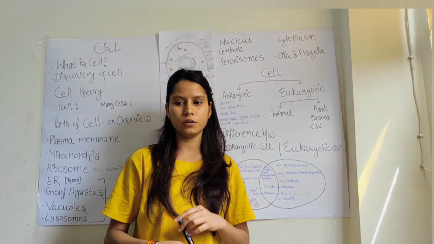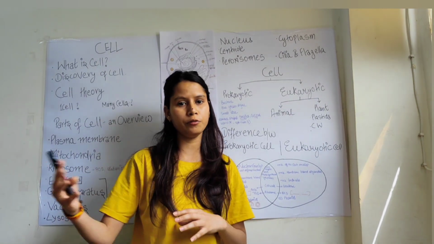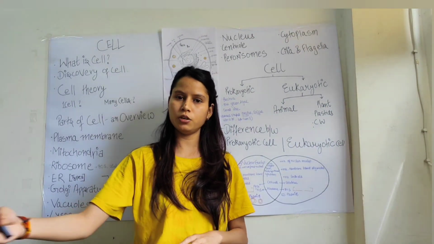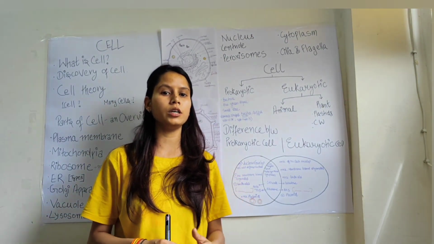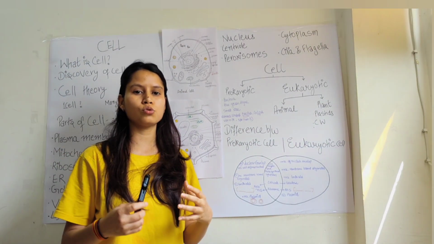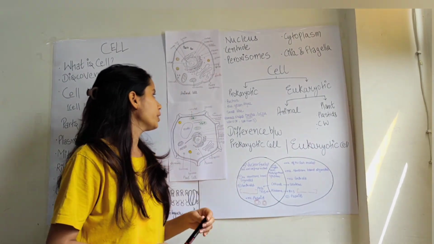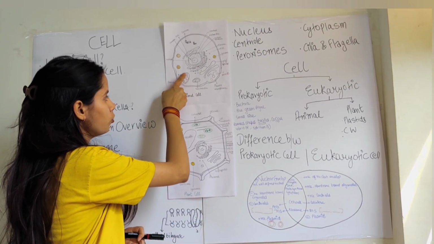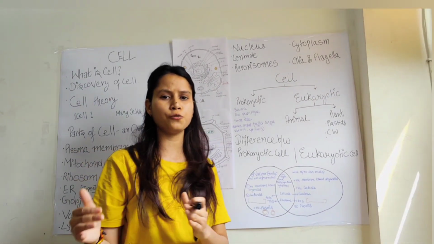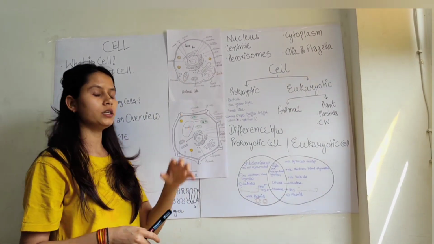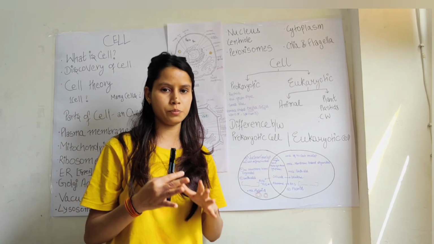For example, for our living, whatever we purchase, we give rupees. We give rupees and take a thing. Similarly, in our cell systems, ATPs are used to perform any function. Okay, so it is a double membrane. It has the outer membrane and this inner folds. The inner membrane has various folds known as cristae, and the fluid present in the mitochondria is known as matrix.